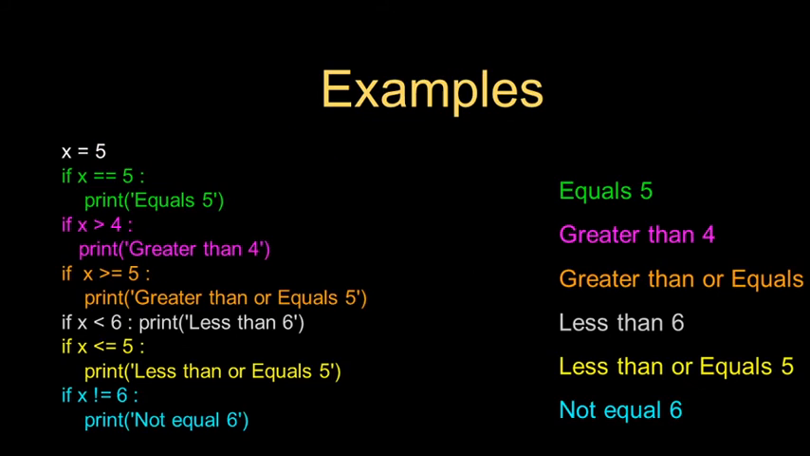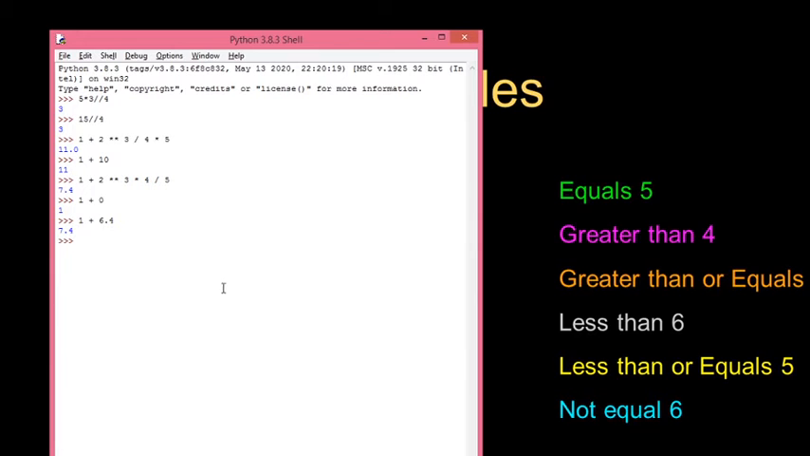Let's take some examples. Look at this one. I have written some code here: x equals 5, if x is equal to 5. Before I go into if statements, I'll show you a simple way of using the comparison operators, then we'll come to the if statement. For example, 2 is equal to 3.